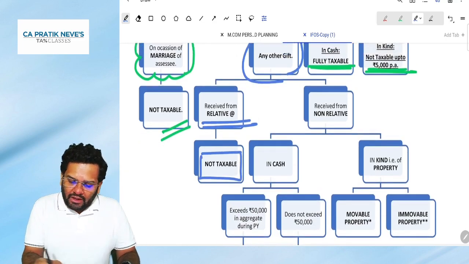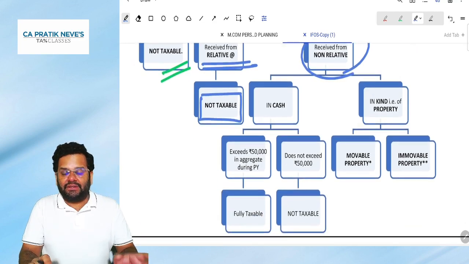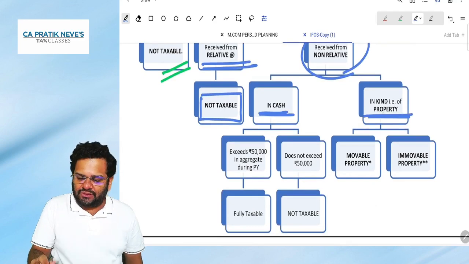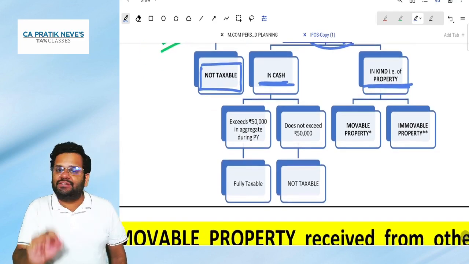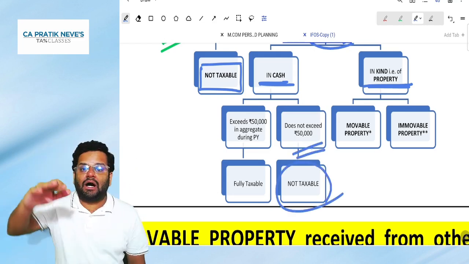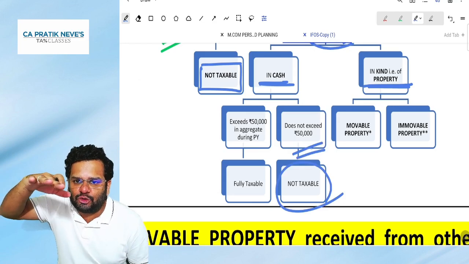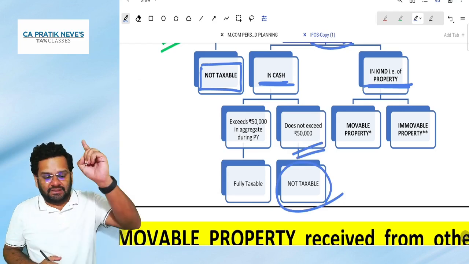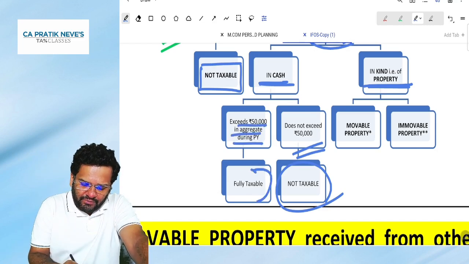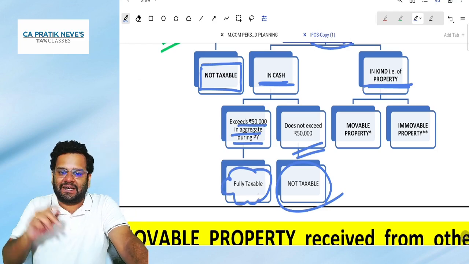Received from a non-relative, there are two possibilities: it is received in cash or in kind. If it is received in cash, it is not taxable if it is up to 50,000 rupees during the year. But if it exceeds 50,000 in aggregate during the PY, it becomes fully taxable.